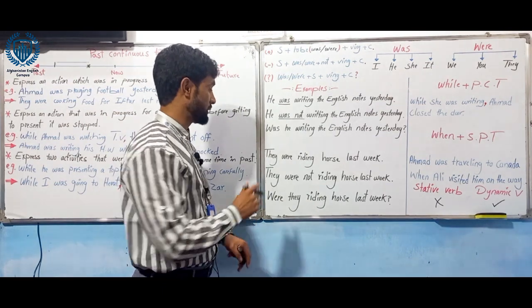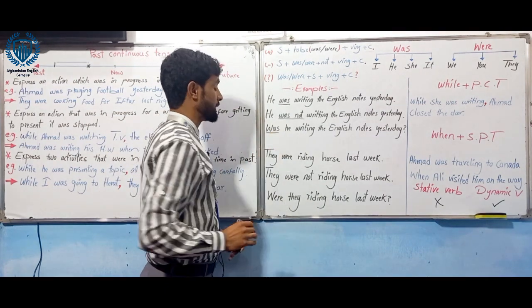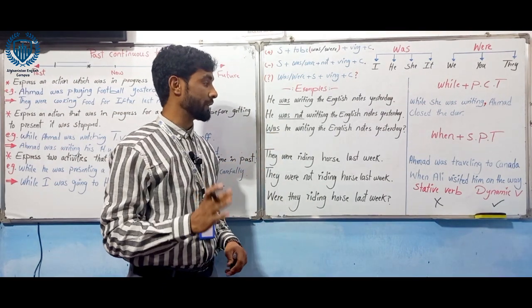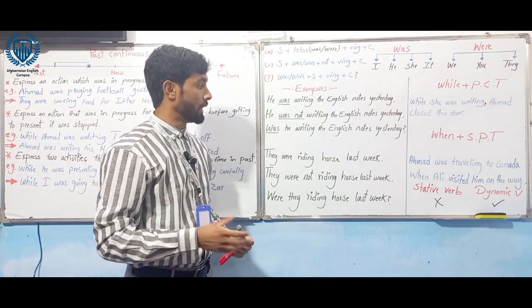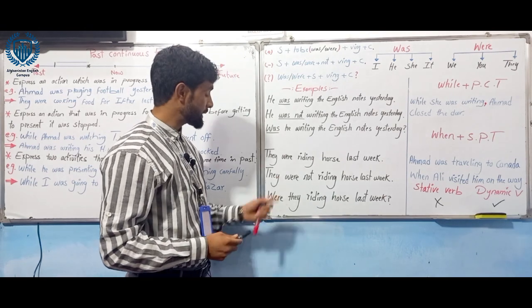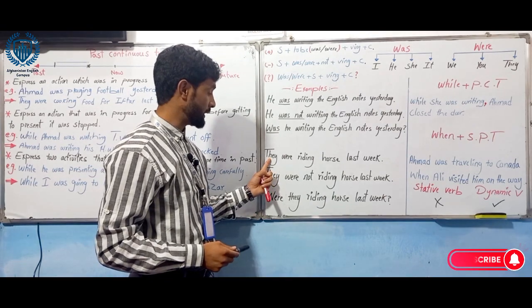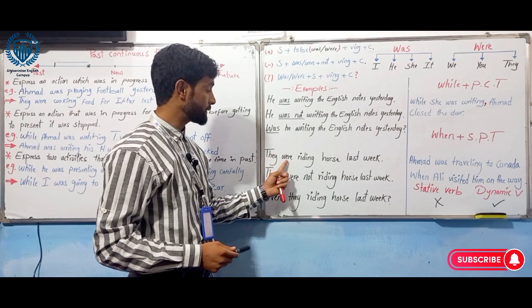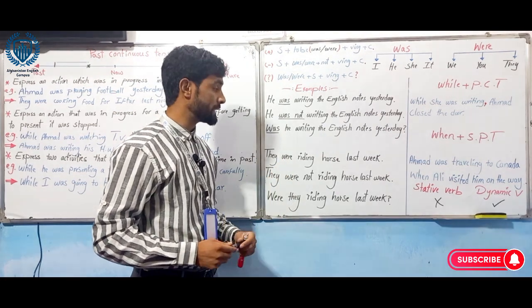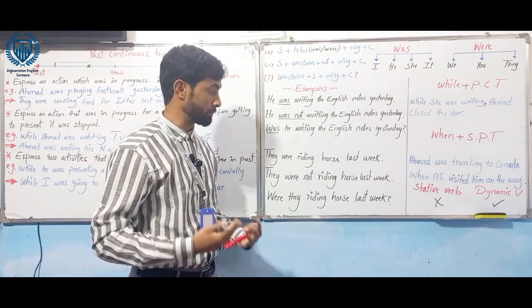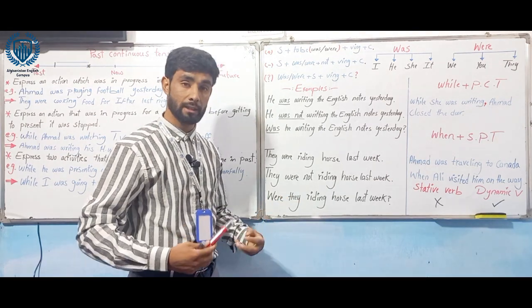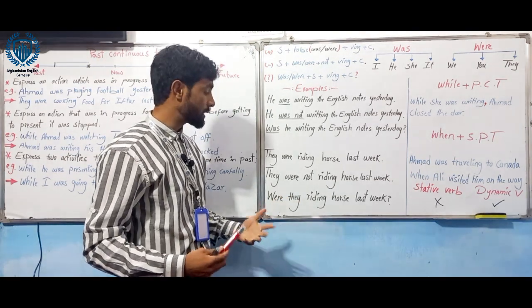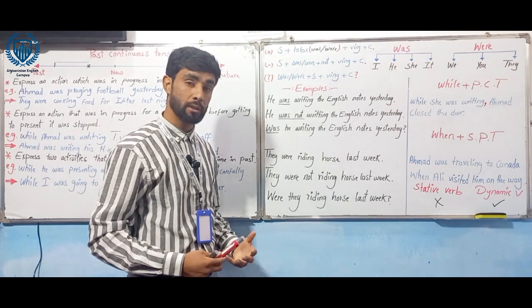To make it question, we bring was in the beginning. Was he writing the English notes yesterday? It's a question sentence. The second sentence, the subject is they. If the subject is plural, we have to use were. They were riding horse last week. It's a positive sentence. They were not riding horse last week. Negative sentence. Were they riding horse last week?